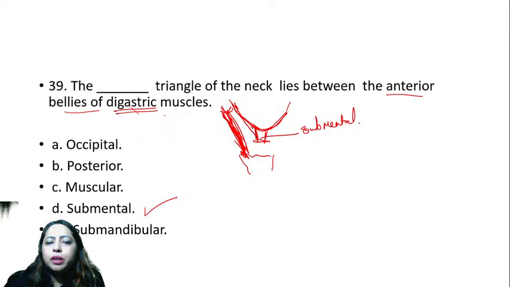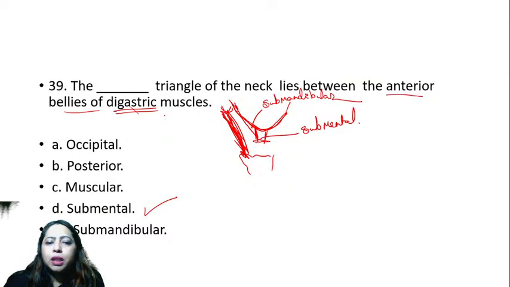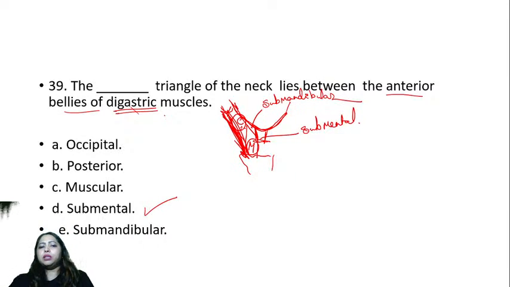This is called submandibular. This is called carotid. This is called muscular. So this is carotid, muscular, this is the submandibular and this is submental.